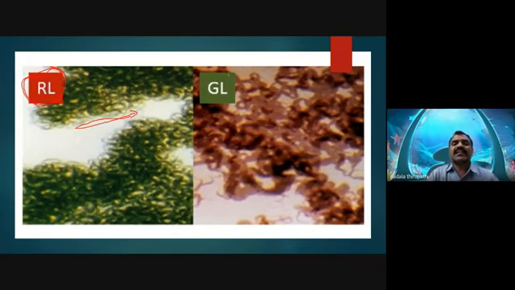If the external environment has green light, then automatically the color of the filament of Oscillatoria looks like which color? Red color, my dear friends. If the external environment is green, then automatically Oscillatoria sancta has the ability to change the color of the thallus to red, from blue green to red color.